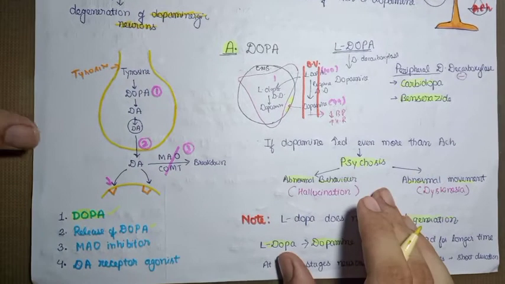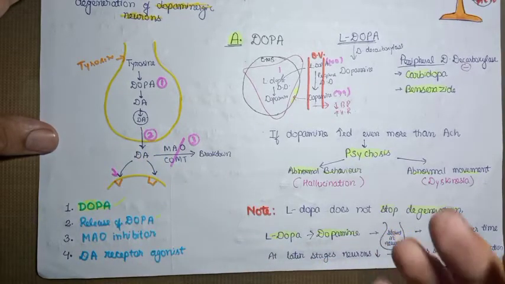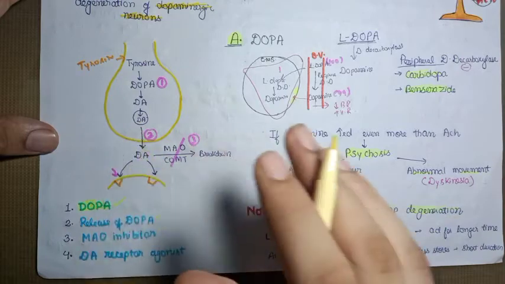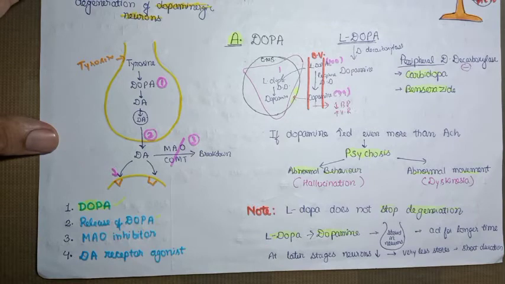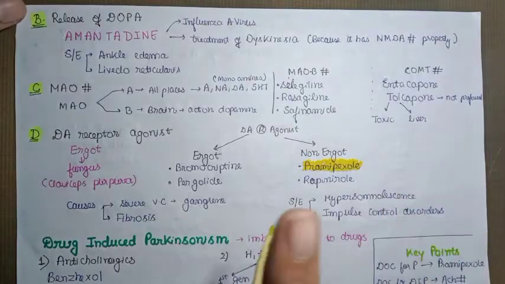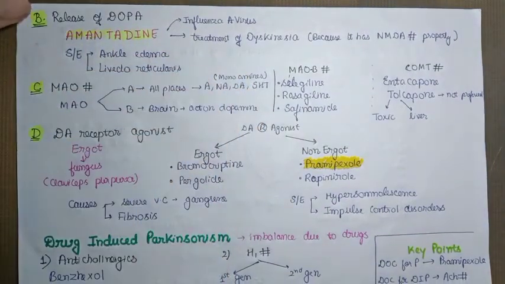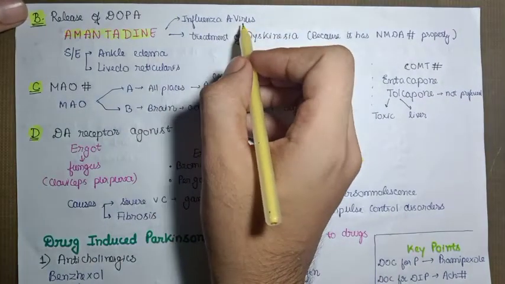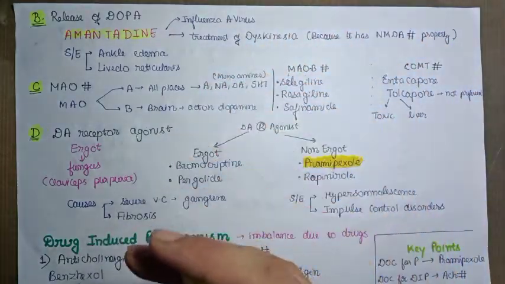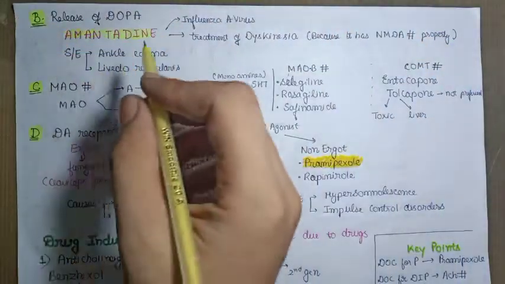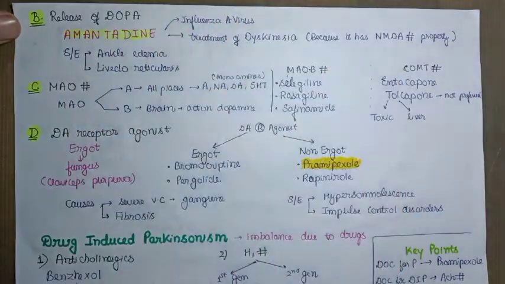Now let's see the next method, by increasing the release of dopa. Now we have sufficient storage in the neurons, but if the release is less, Parkinsonism will occur. So let's see the methods which can cause the release of dopa from the dopaminergic neurons. In this case you have to just remember one drug, that is amantadine. Amantadine is also used for the treatment of influenza A virus, but it is now banned in the USA because many influenza A virus strains have become tolerant to amantadine due to its extensive use in the past.